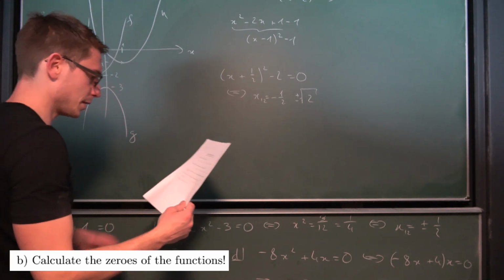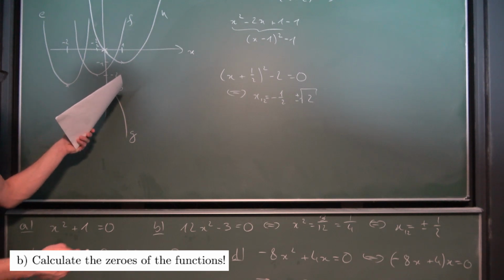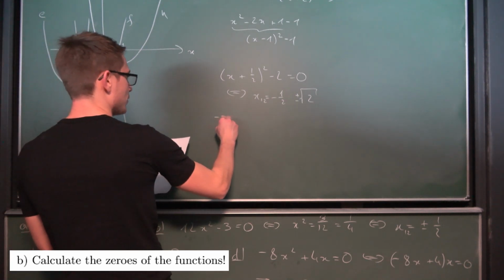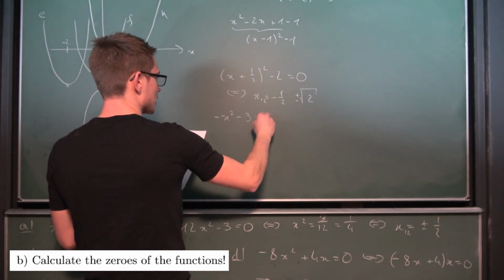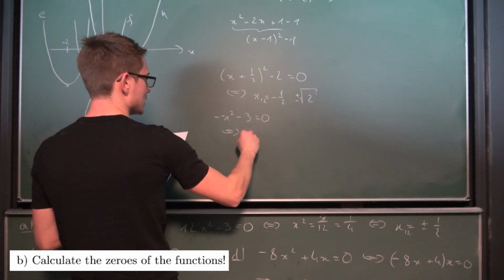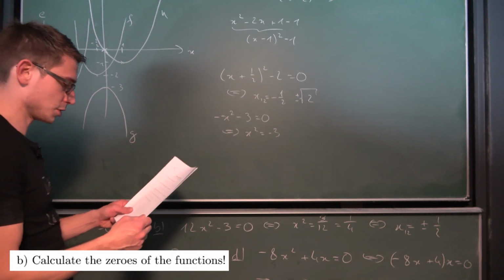Okay, next up, this doesn't have any zeros. If you take a look at the sketch right here, it doesn't have any, but we have to check. We need to calculate the zeros. So negative x² − 3 = 0. This gives us that x² must be equal to negative 3. Doesn't work out. No real solutions here.